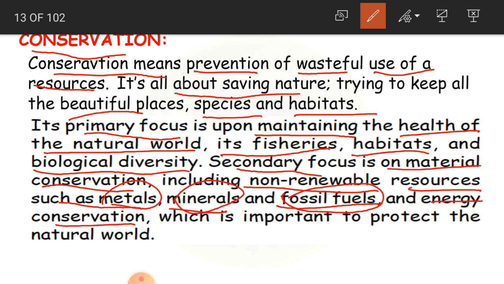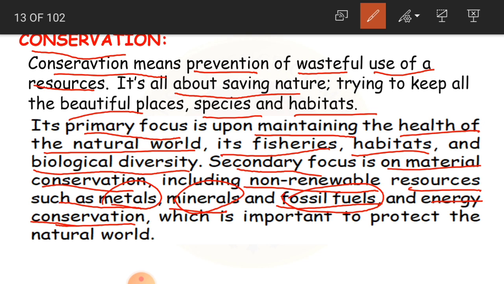And we also have to think about energy conservation. We have solar energy, wind energy, hydroelectricity. Whatever energy is there, we have to try to save it. We have to use the minimum, only as much as required.